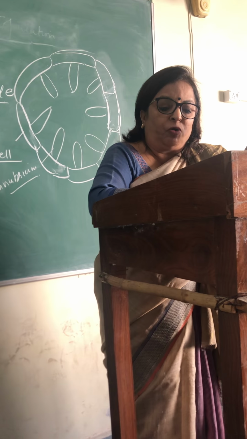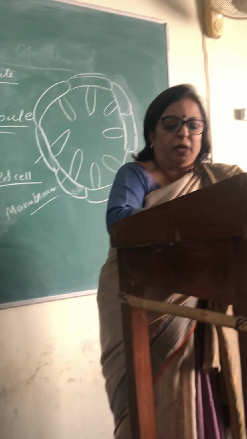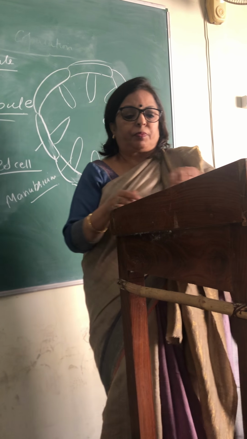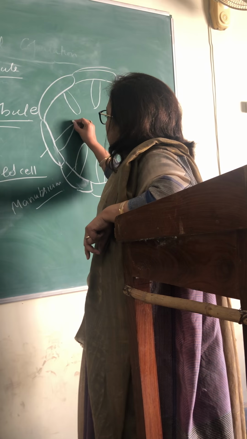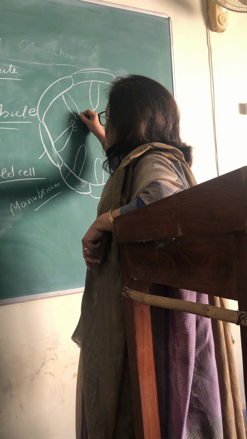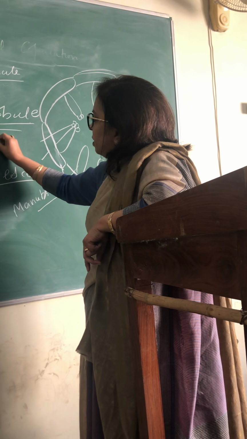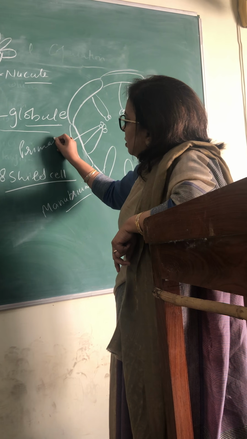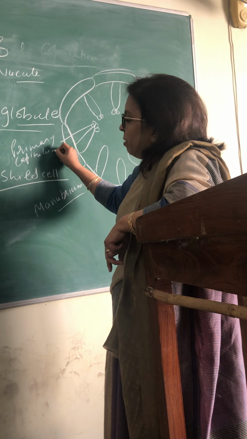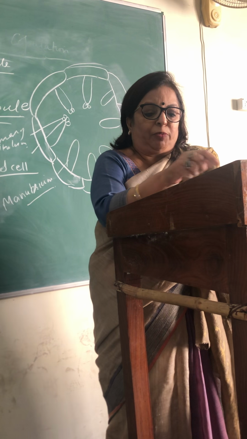These rod-shaped cells at their distal end contain cells which we call primary capitulum. These are the capitulum cells.